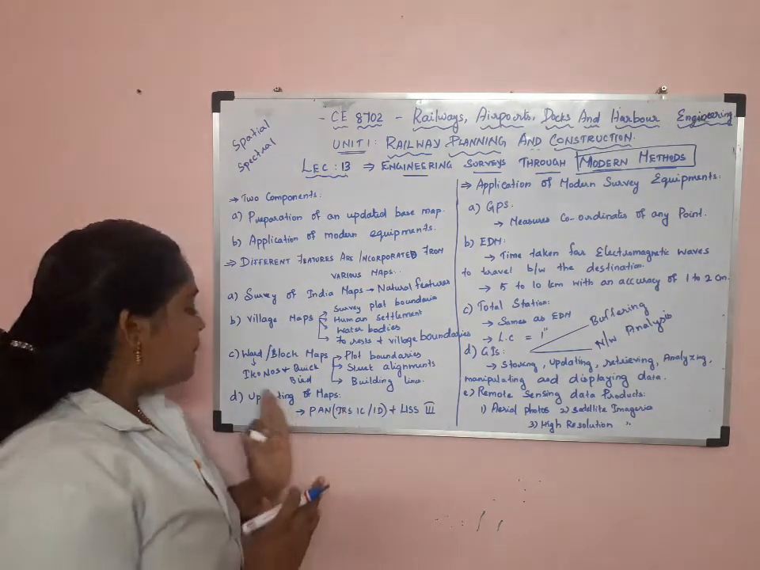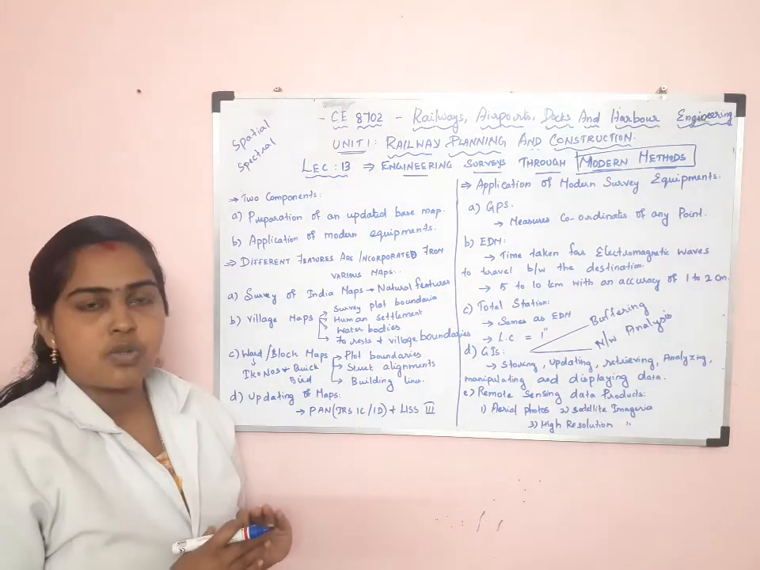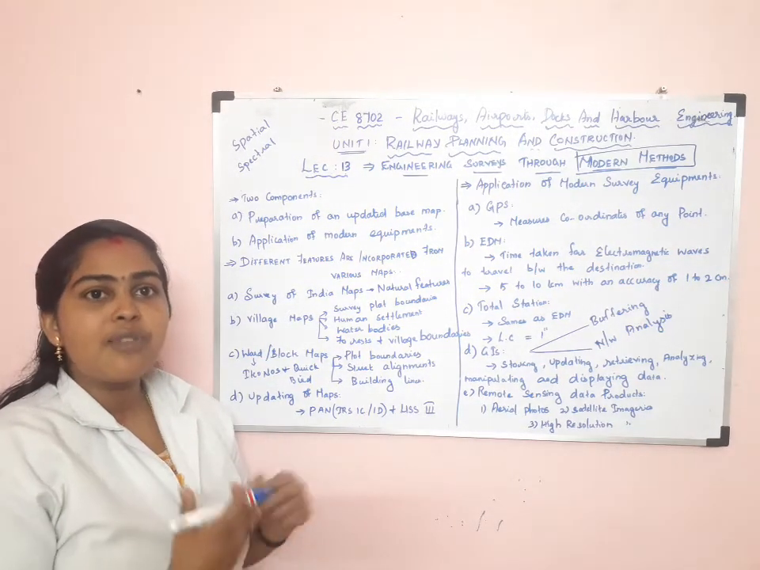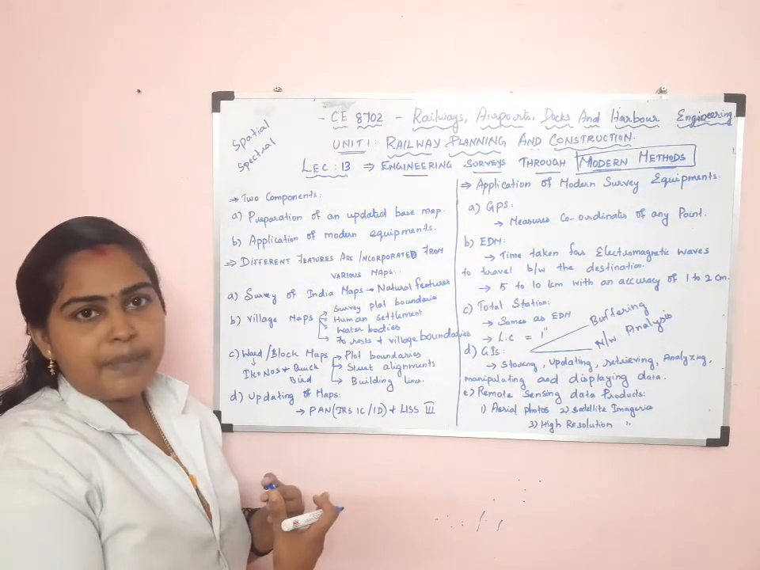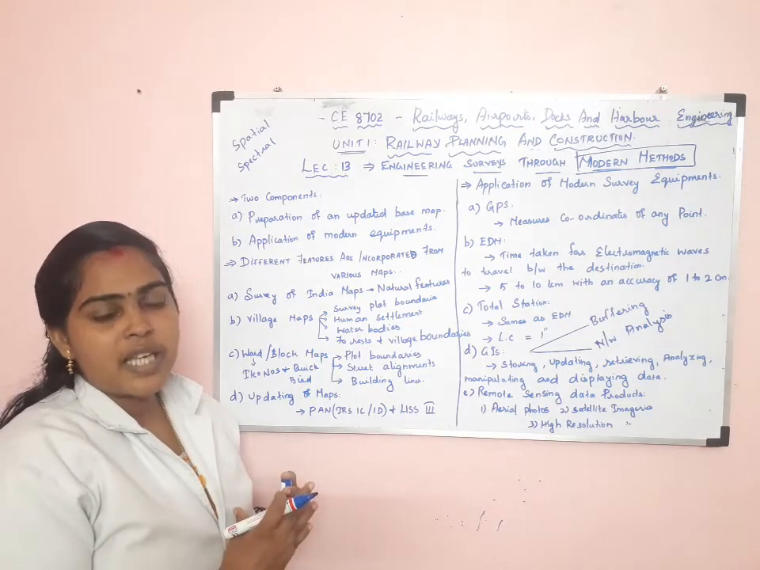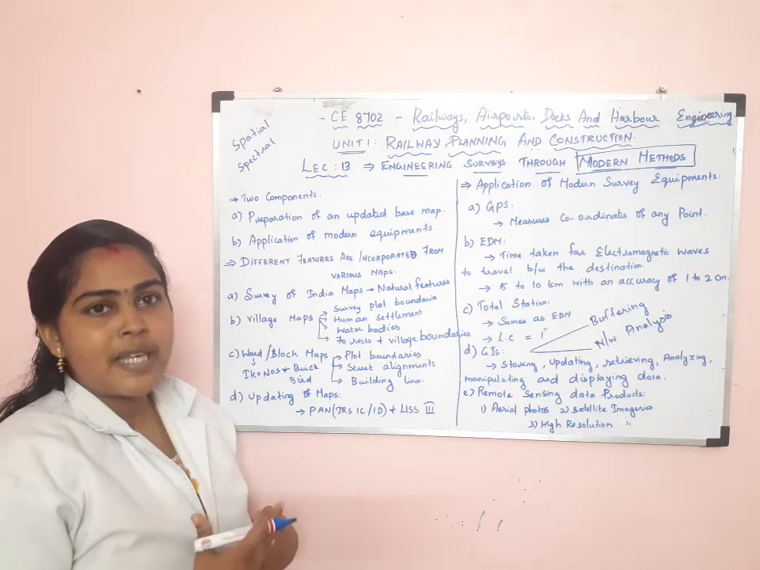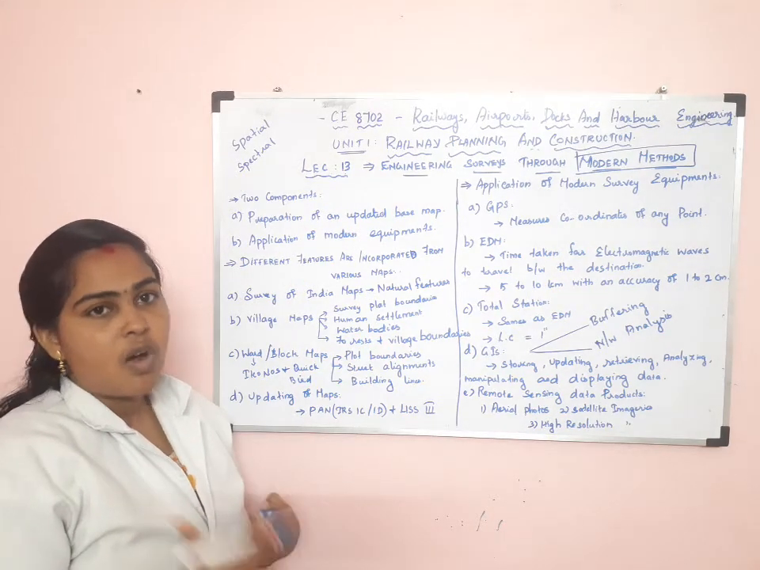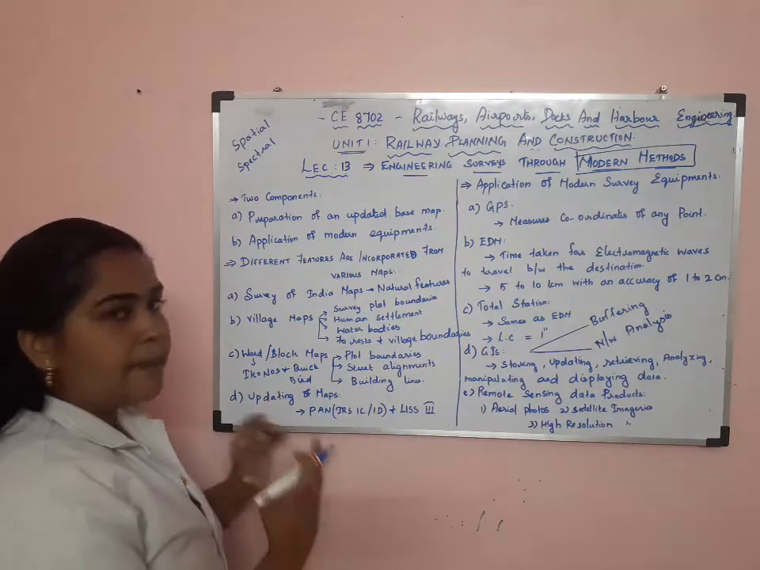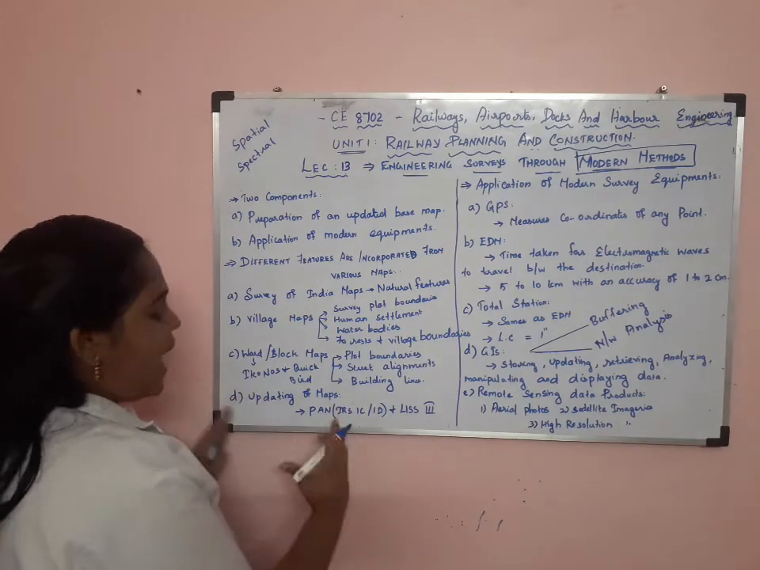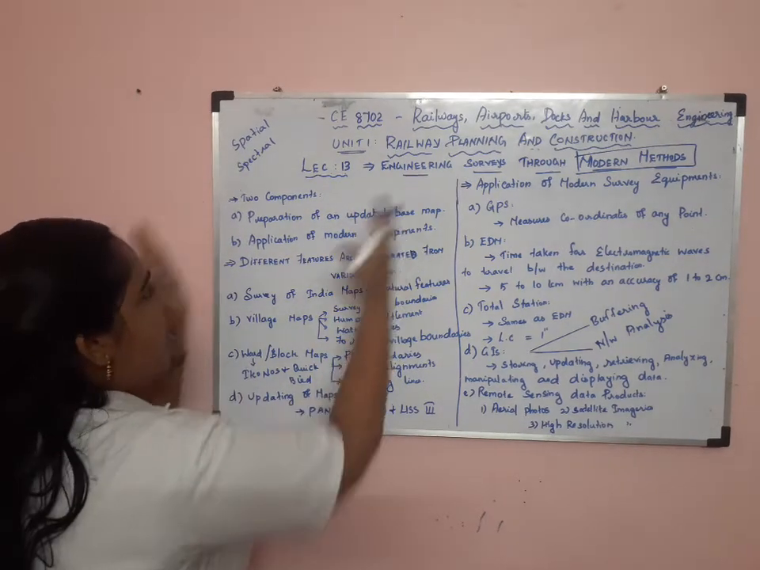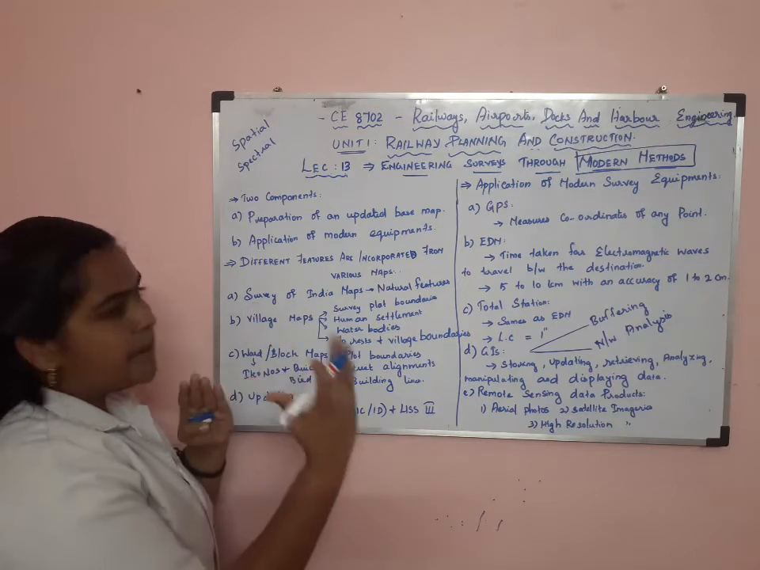Here, for updating the map, aerial photographs are also used. By using aerial photos we can update the map, but taking aerial photos is a very tedious process, so the use of aerial photos is not frequent. So this is about updating the map. Finally the map is updated. That's the first component completed: preparation of an updated base map.